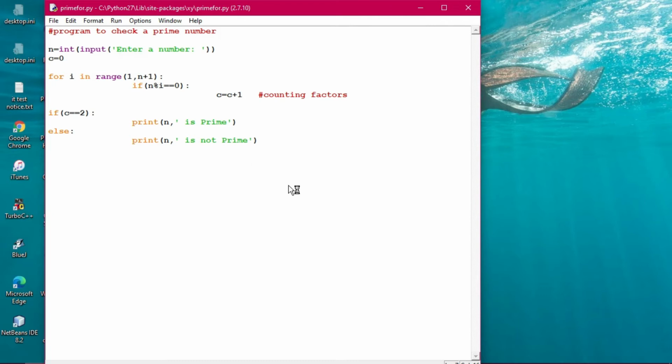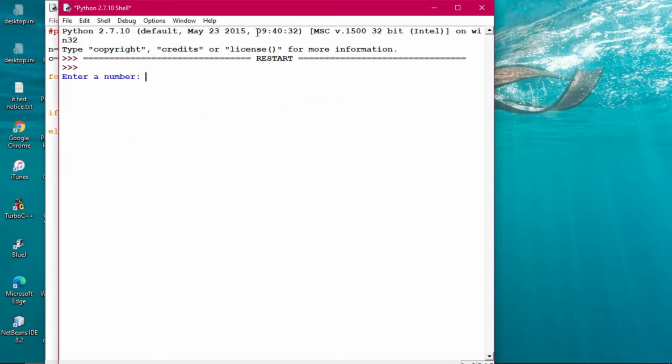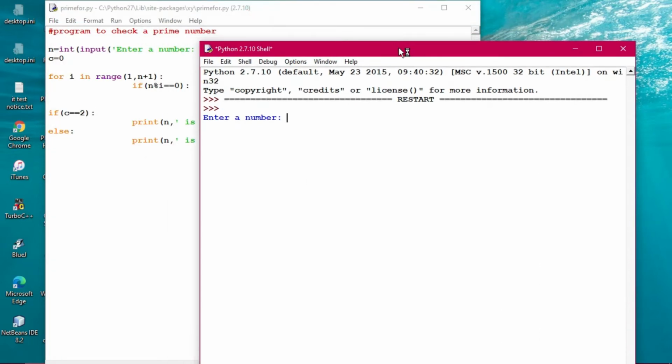Now you run the module once more. Enter a number out here. Suppose I am entering 89. So 89 is a prime number because it has only two factors. It does not have any other factors. That's why it is prime.